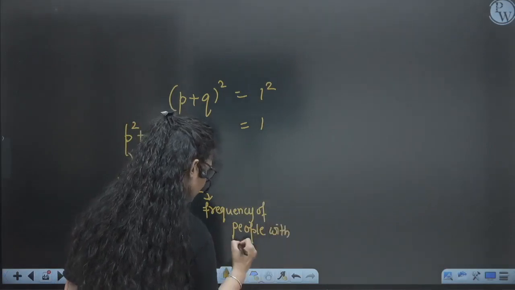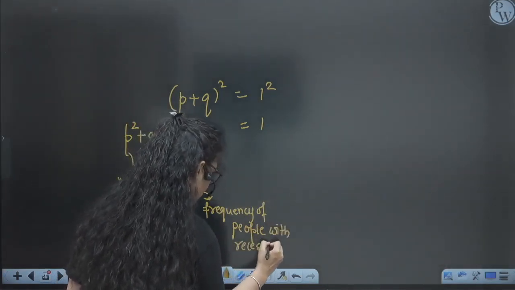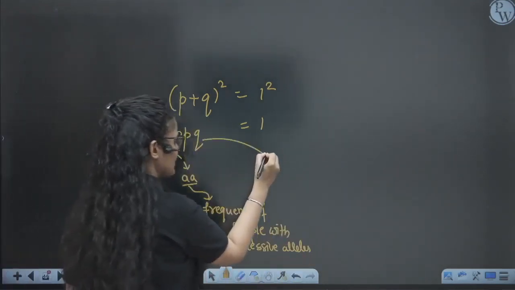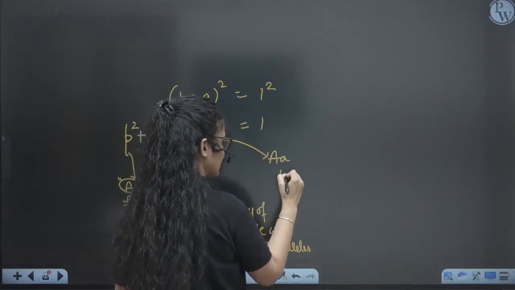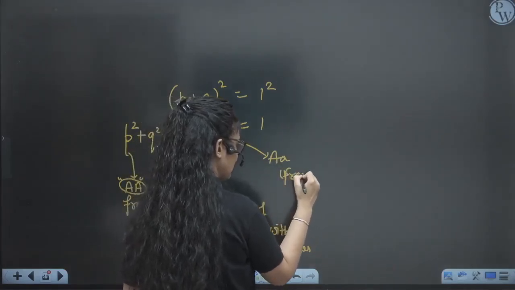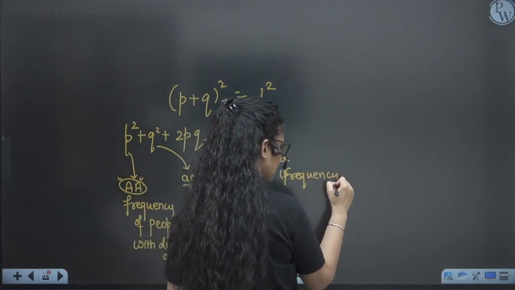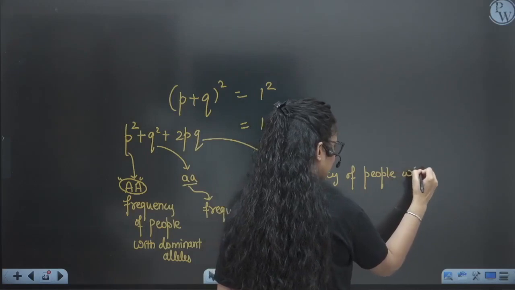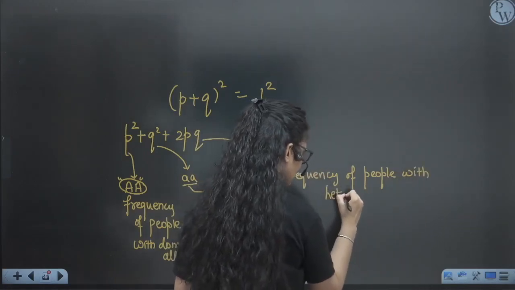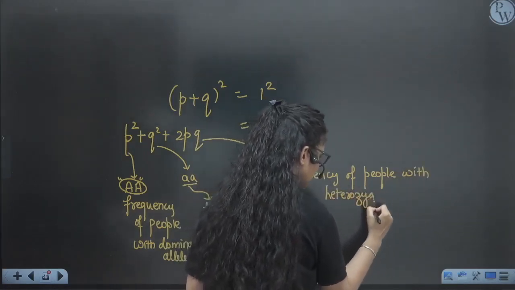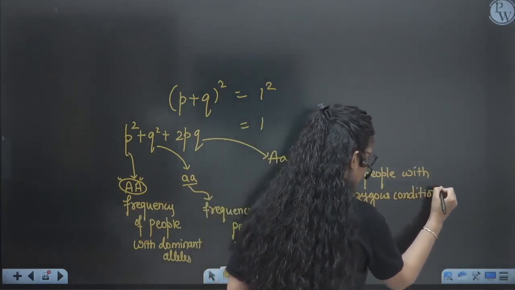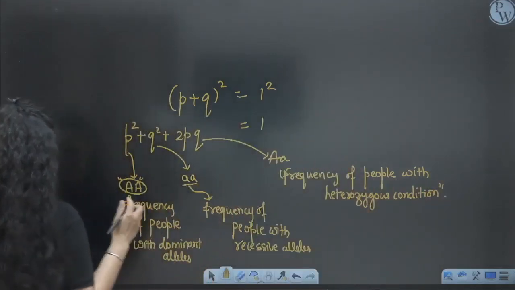And 2PQ represents the people with the heterozygous condition, so this is the frequency, the number of people, with the heterozygous condition. Got it? So you have to remember these 3 points. Now they ask many questions on such concepts.